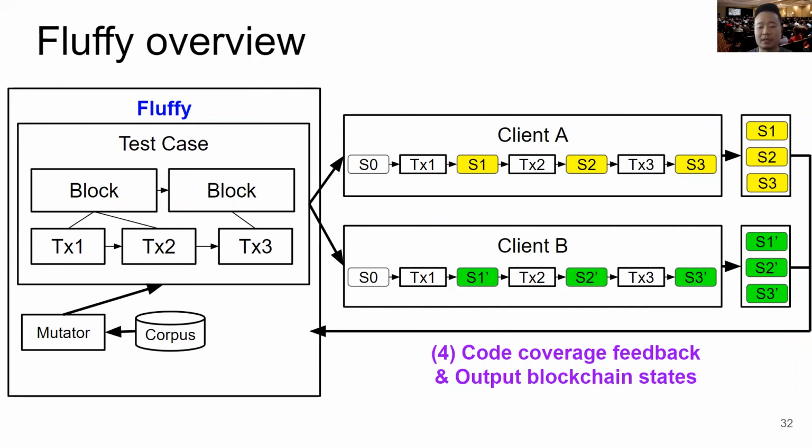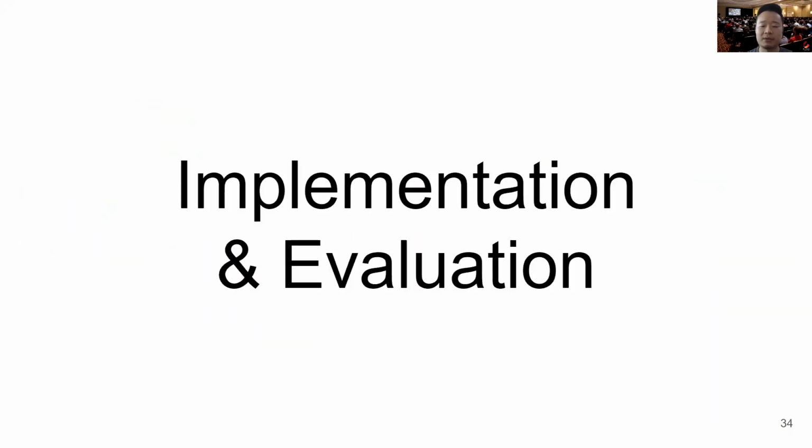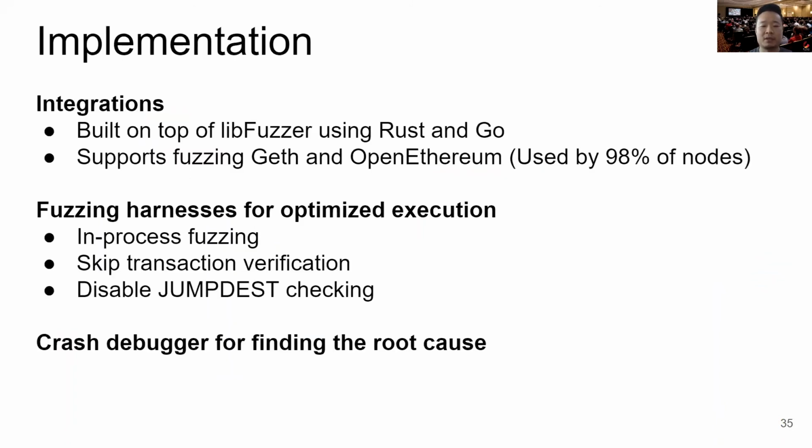And we also collect code coverage feedback, and we use that info so that if new code paths are discovered, we save the test case in the corpus for future mutations and executions. And if the states are not the same, then we claim that one of the clients has a consensus bug. I'll now go over the implementation and evaluation parts.